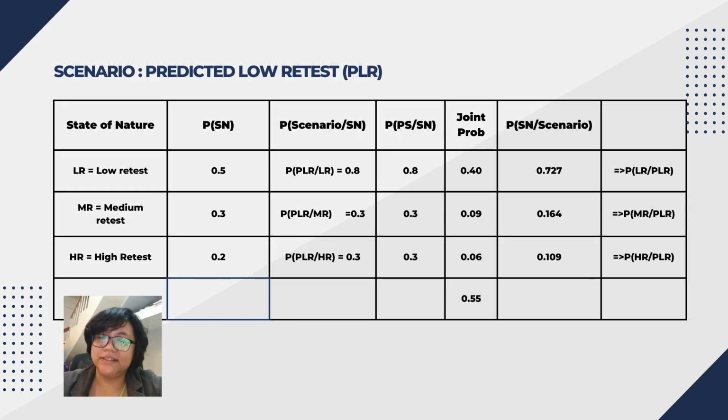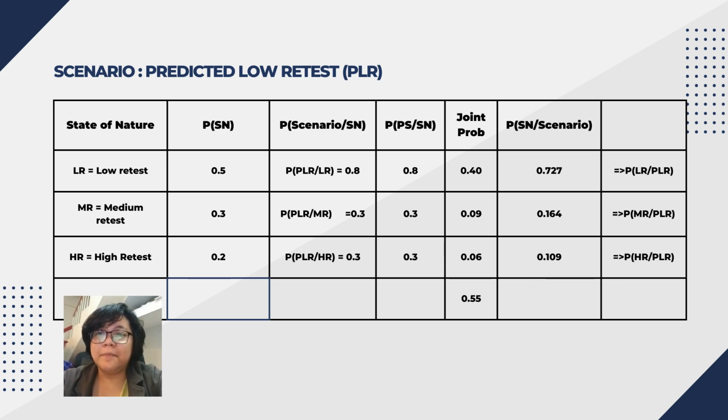Next table is for the scenario for predicted low retest. So after calculating, we can say that the probability of low retest for predicted low retest is 0.727.